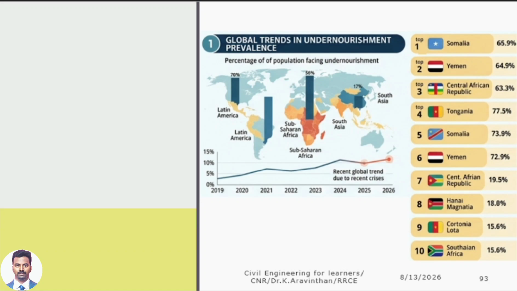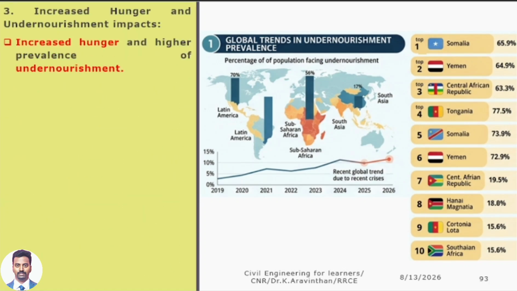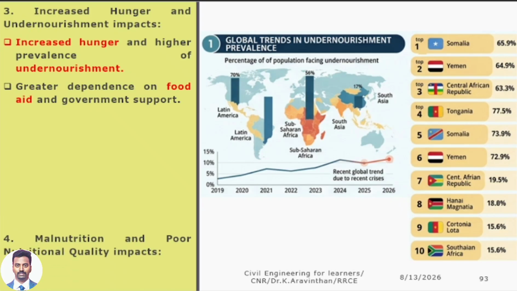Next thing. This is an example of global trends. You see here, increased hunger and undernourishment. Which country is having undernourishment prevalence as of today? Wherever you see this kind of red color, which is highly affected. These countries are highly affected for hunger and undernourishment. African countries are highly affected. Can you see India? India is orange color. Orange color means it is not safe. Only green color is safe.